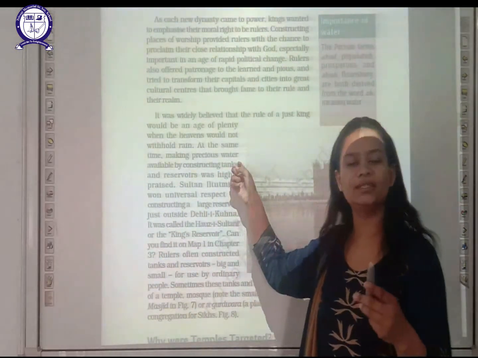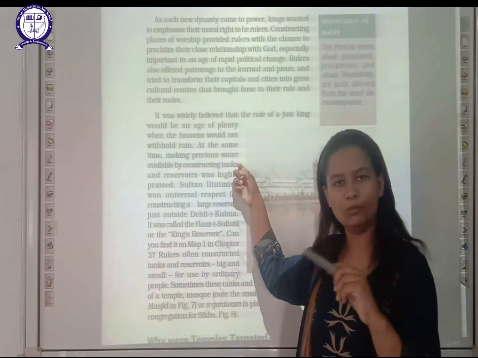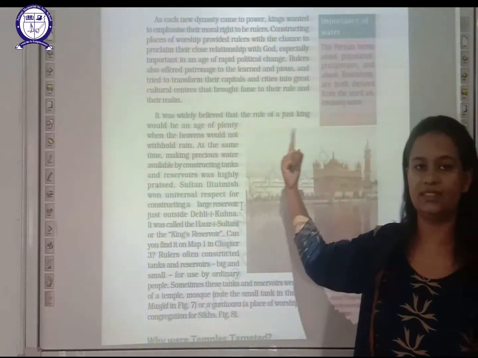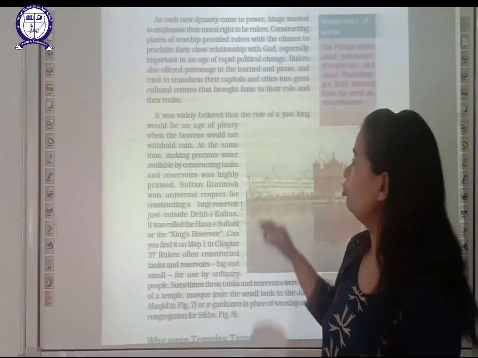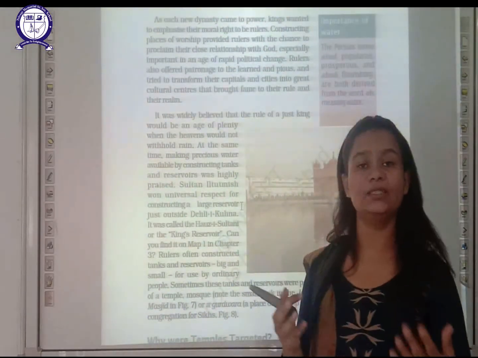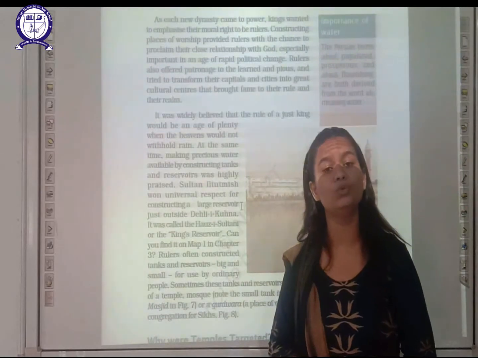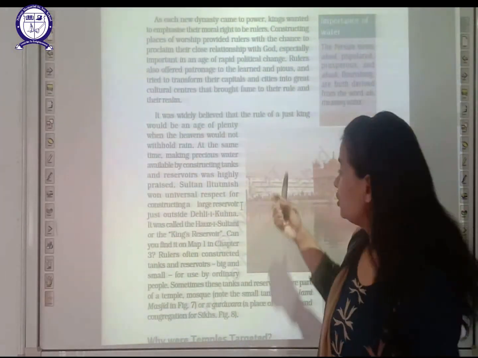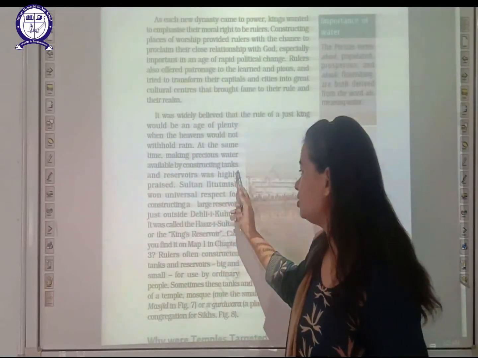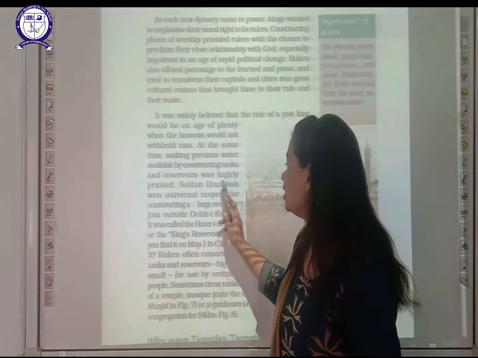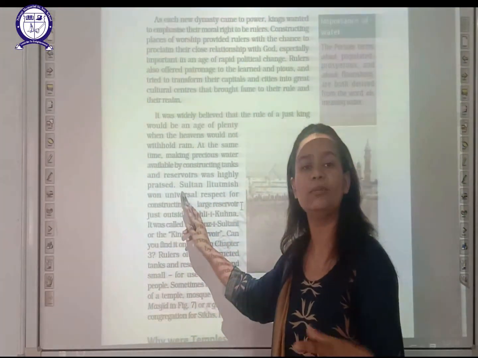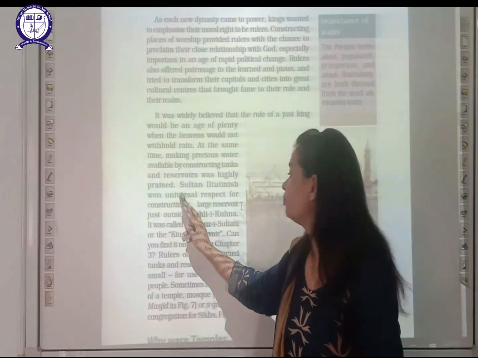constructing tanks was praised. Till now we discussed temples and mosques. In the first paragraph we discussed temples, in the second mosques, and now we are discussing tanks and why they were important. Tanks were important because they were used to store water. So that is what is said here: making precious water available by constructing tanks and reservoirs was highly praised. Kings were praised for the construction of tanks because they helped in storing large amounts of water.